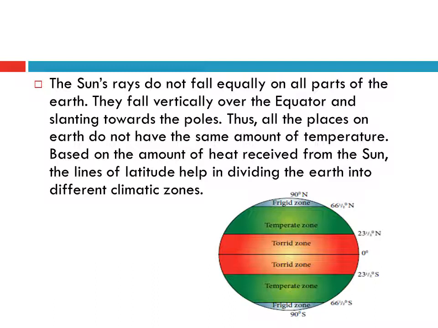The sun rays do not fall equally on all parts of the Earth. They fall vertically over the equator and slantingly towards the poles. Thus, all places on the Earth do not have the same temperature, based on the amount of heat received from the sun. The lines of latitude help in dividing the Earth into different climatic zones. Here we have the zones: frigid zone, temperate zone, torrid zone, temperate zone, and frigid zone, due to the southern and northern hemispheres.